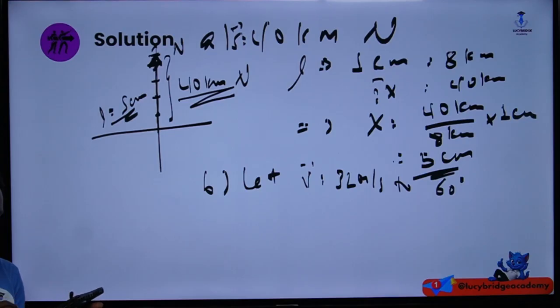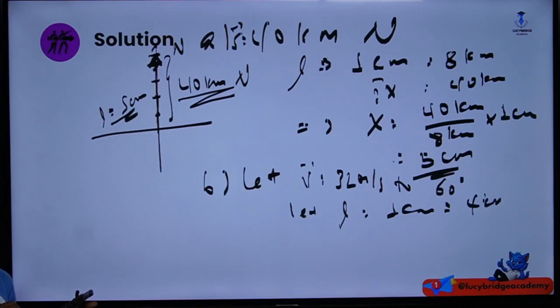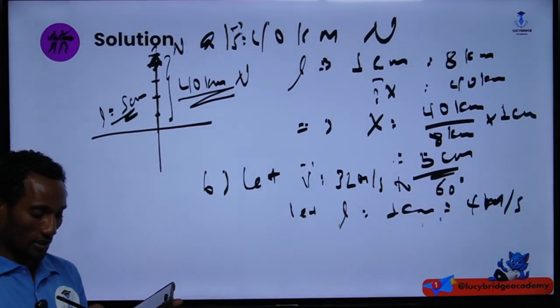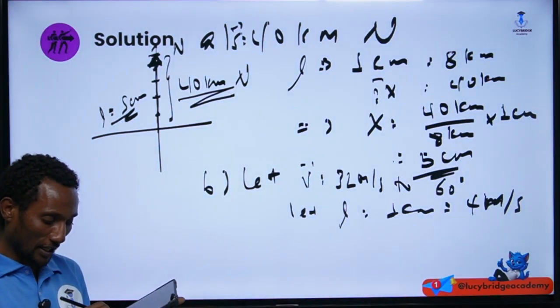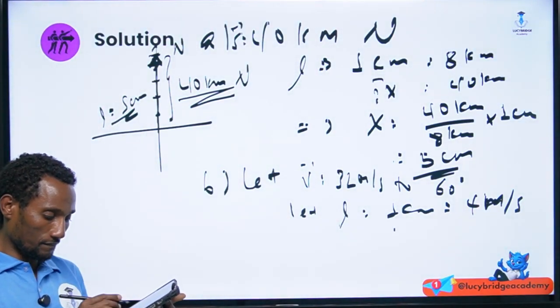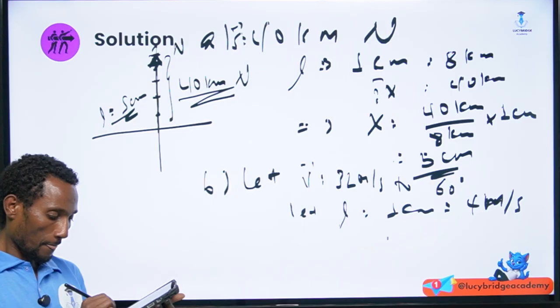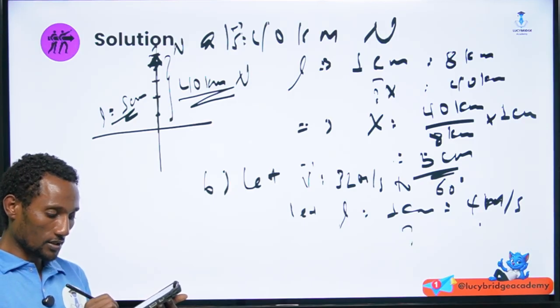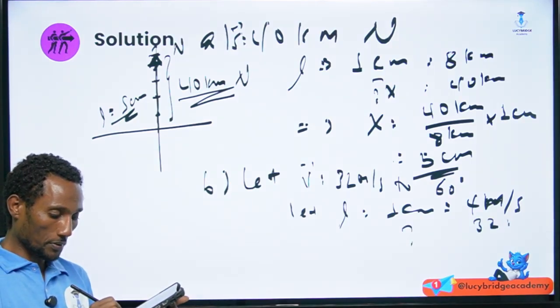So by having this, let's make the length which is the same as 1 centimeter, let's make it 4 meters per second. Here, 4 meters per second. Then by having this, how much is 32 meters per second?